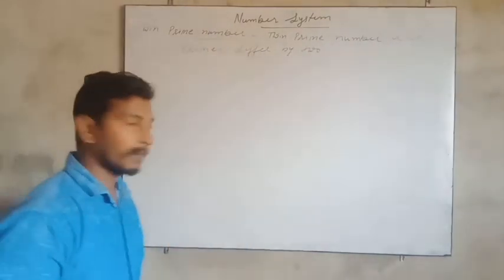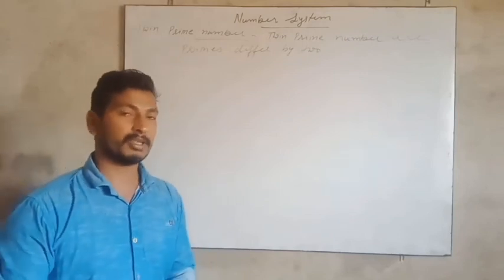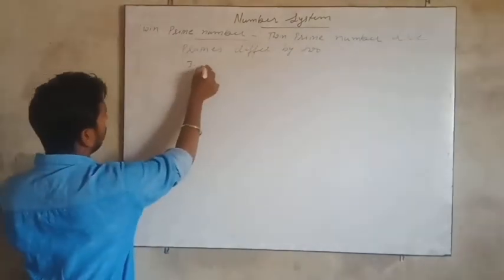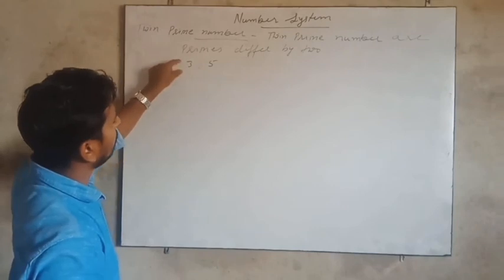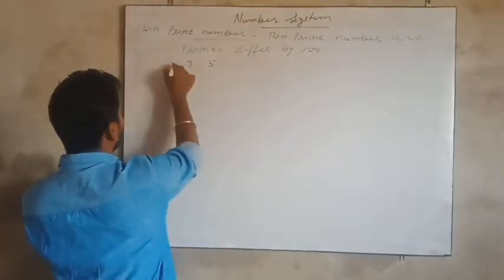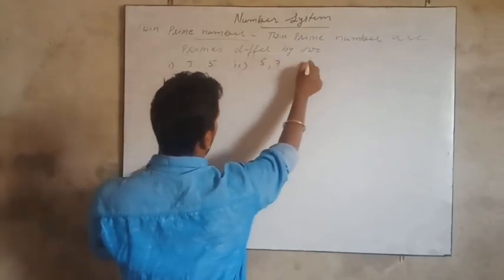It means a pair of prime numbers whose difference is 2 is called twin prime numbers. For example, 3 and 5. These are a pair of prime numbers and the difference of these numbers is 2. So such kind of numbers are called twin prime numbers.